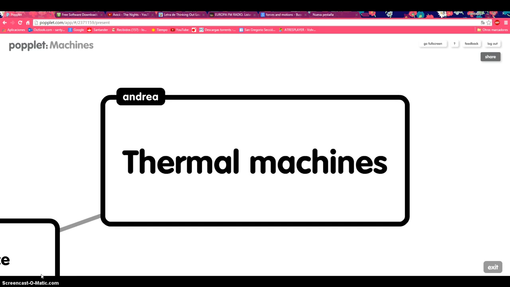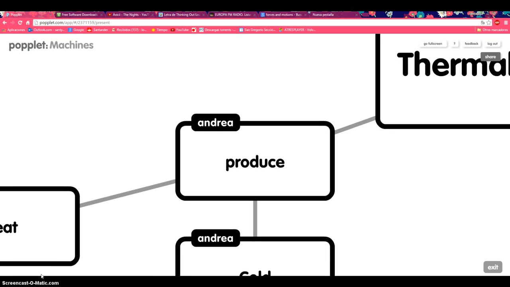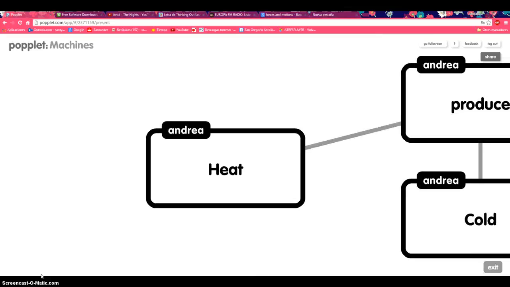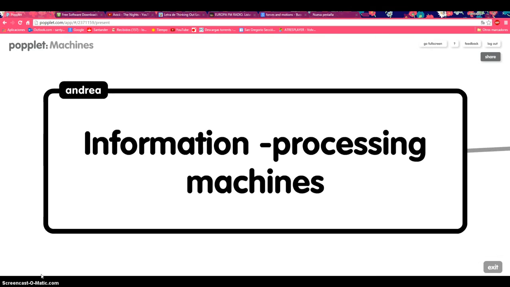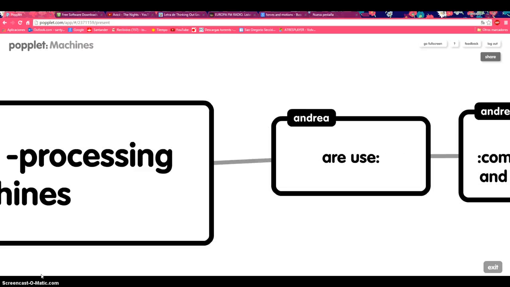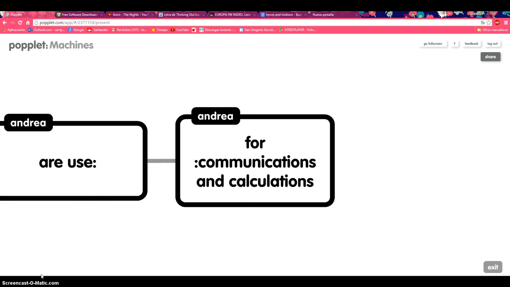Thermal machines. Thermal machines such as heaters and air conditioners produce heat or cold. Information processing machines. Information processing machines are used for communication and calculations. For example, we can communicate with others using mobile phones, and we can make calculations on computers.